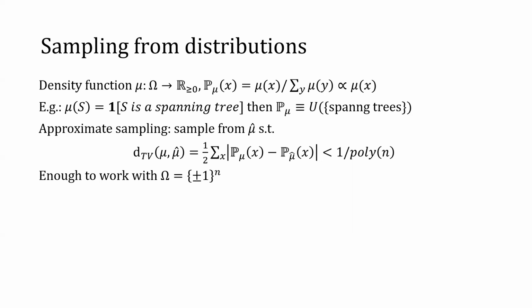One more thing, we want to approximately sample from mu, meaning we want to sample from p mu hat that is close to p mu in total variation distance. Note that for practical purposes, this is as good as exact sampling from mu because any downstream applications with small polynomial runtime cannot distinguish samples from mu hat versus samples from mu.